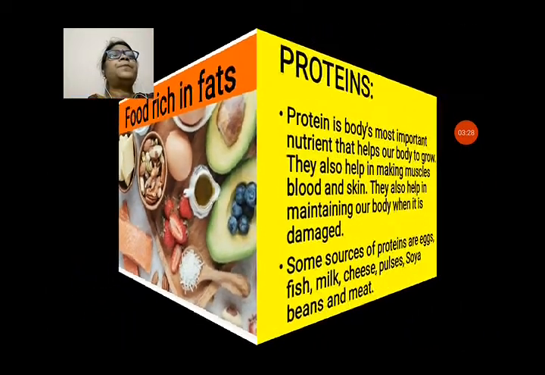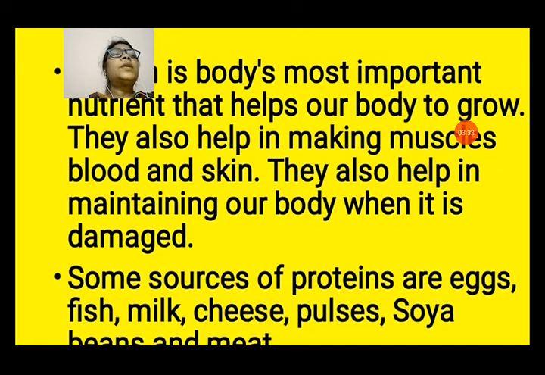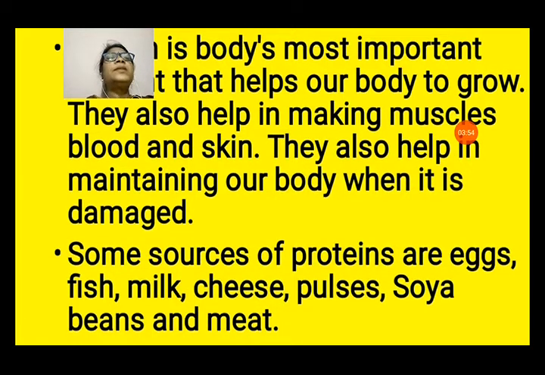Now proteins. Protein is the body's most important nutrient that helps our body to grow. They help in making muscles, blood and skin. That means they make new cells in our body. They also help in maintaining our body when it is damaged. They make new cells when our body cells are damaged. Some sources of proteins are eggs, fish, milk, cheese, pulses, soya beans and meat. These are very rich sources of protein. So we must include these in our diet.